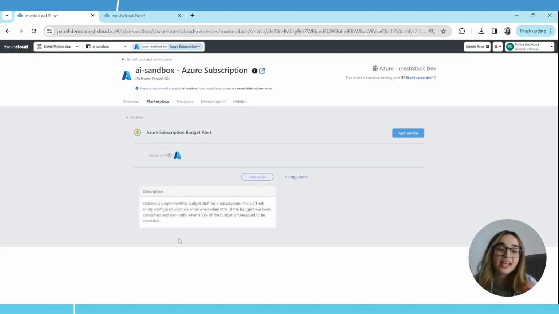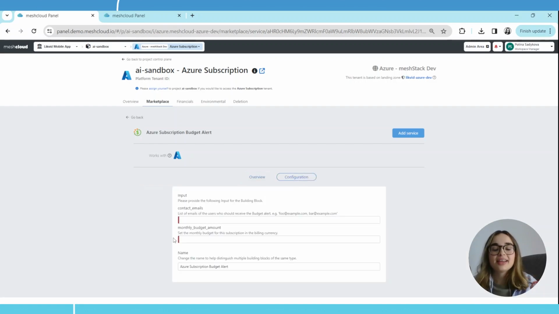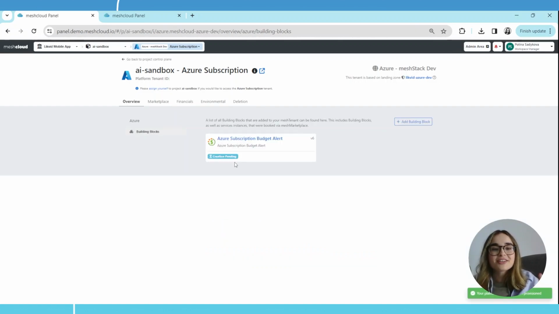And you can again overview some description. This service is free, it's amazing. We don't need to put additional things on it. So I just read some descriptions and I will start to configure it. I will put some inputs which the provider requests me to put, for example, contact emails or budget amounts. It's really configurable by the building block, and yeah, voila, I'm adding the service and the service is there.